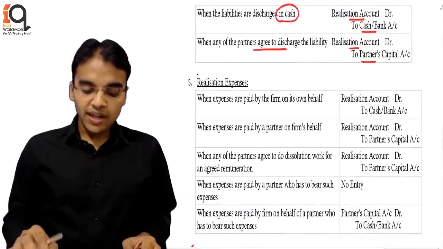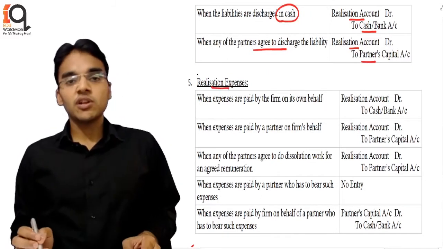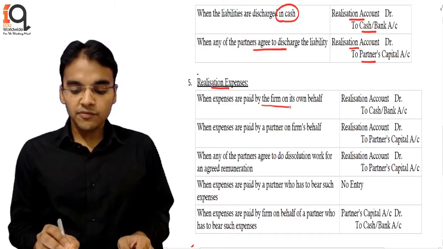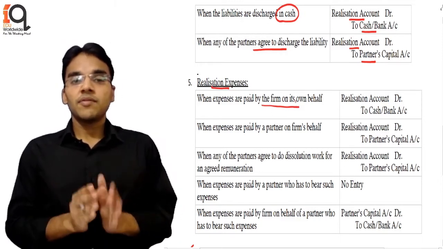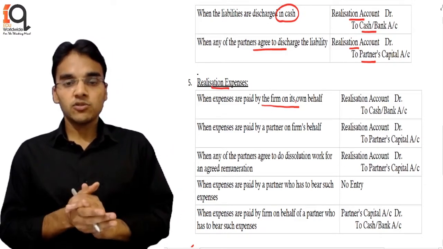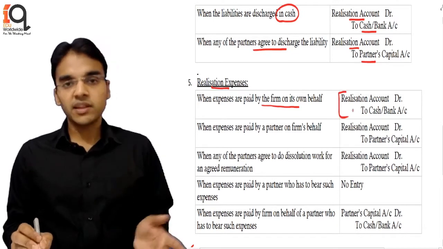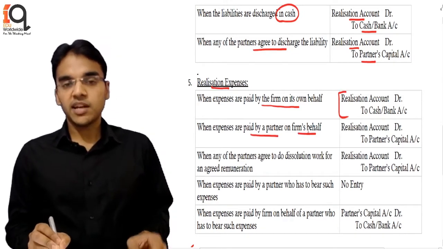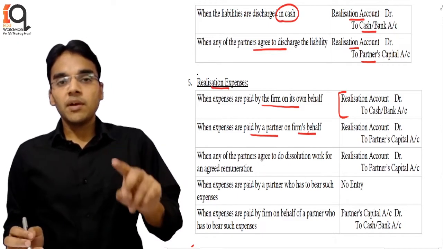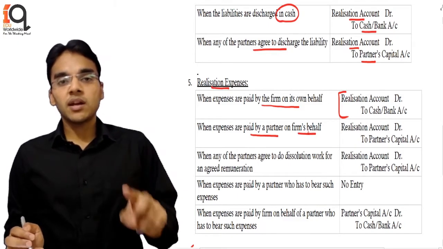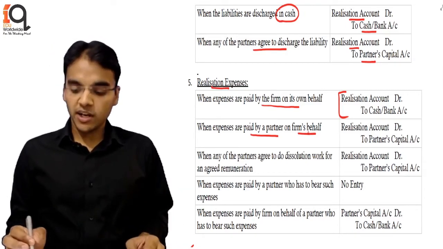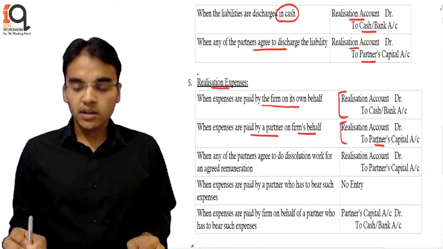So the realization expenses, if we study individually, there can be different possible scenarios. Like when the expenses are paid by the firm on its own behalf, meaning the firm is liable to pay and has already paid, the entry is realization to cash and bank. That's very normal. However, if the expenses are paid by a partner on the firm's behalf, that means the liability was of the firm, however the partner has paid it. So now the firm owes money to the partner, so the entry will be realization to partner capital.